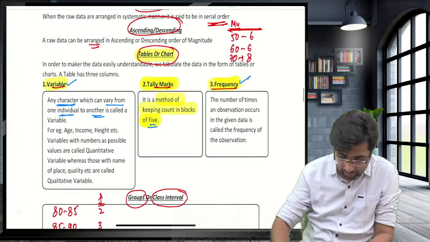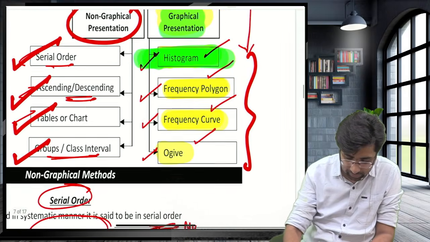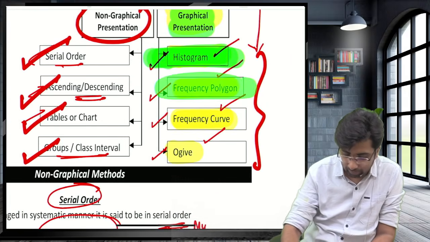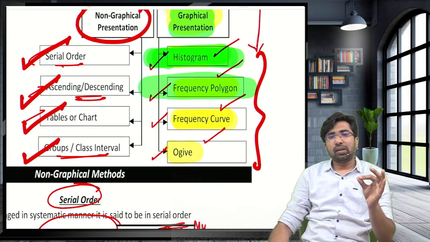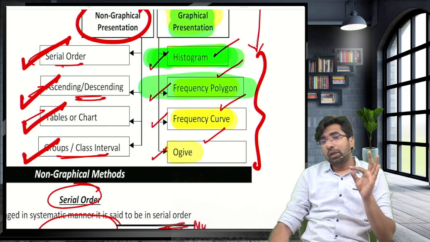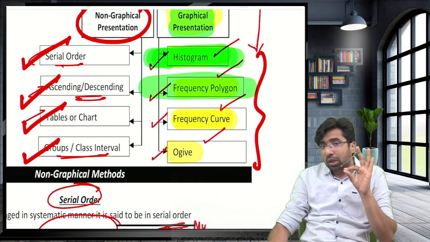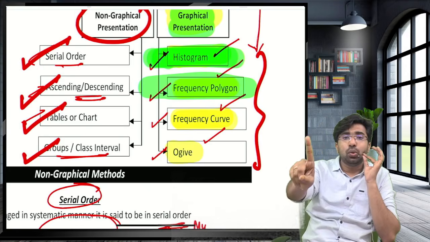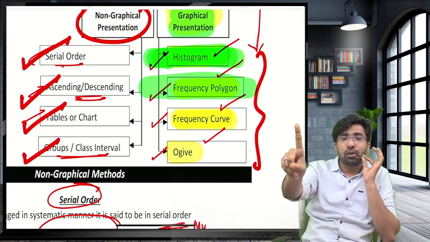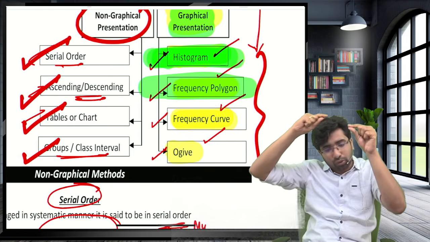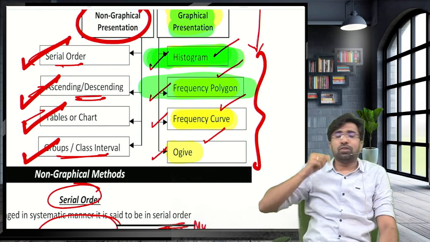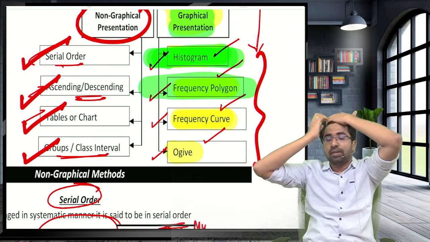Histogram. Now let's move towards the frequency polygon. Guys, see. Frequency polygon is a limiting factor of histogram. What do you mean by limiting factor of histogram? Guys, you cannot draw a frequency polygon without constructing the histogram. If the histogram is drawn, then you can draw the frequency polygon. Let's understand this.